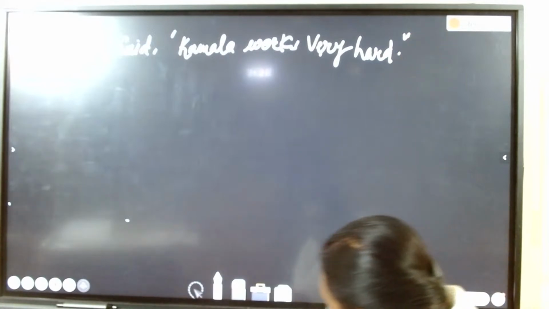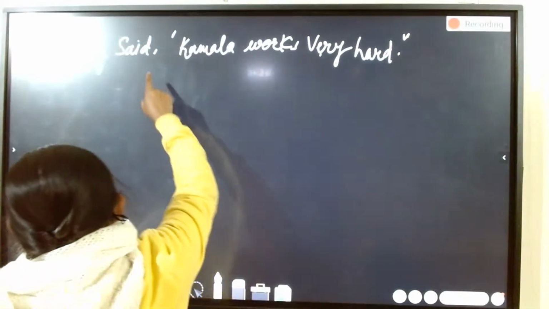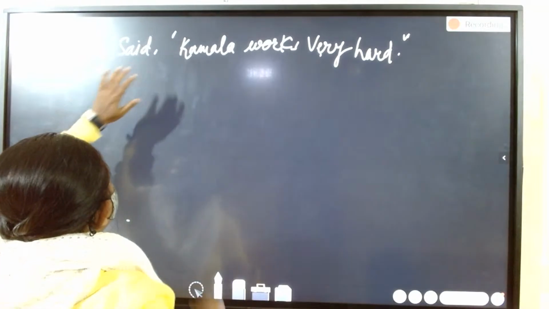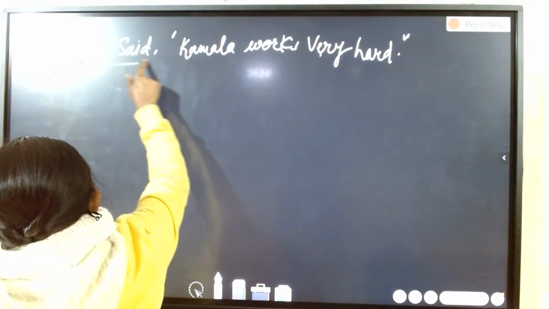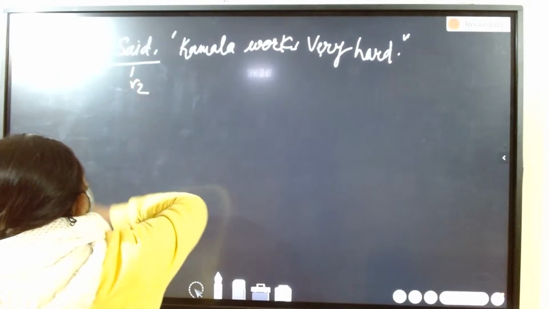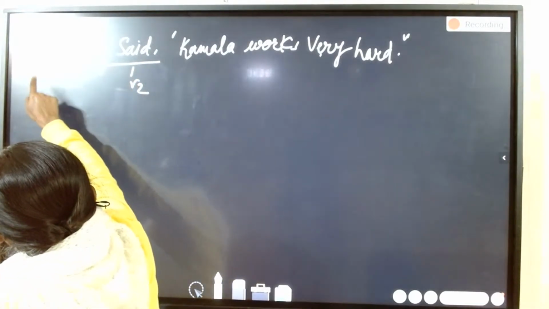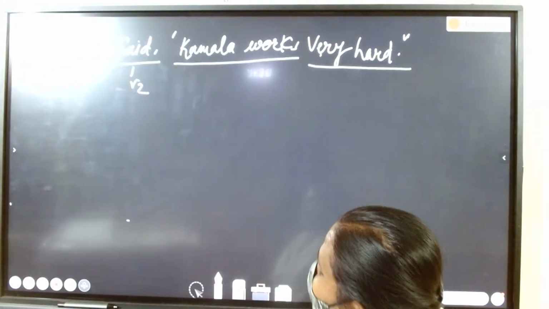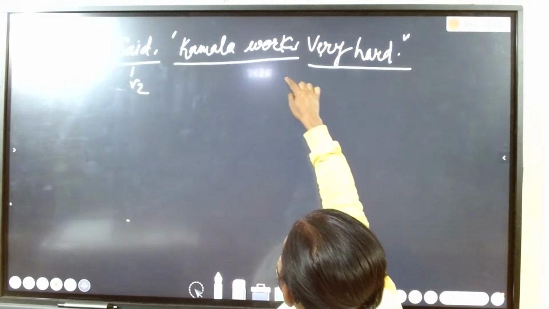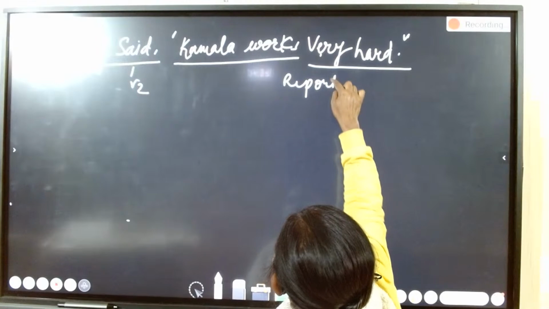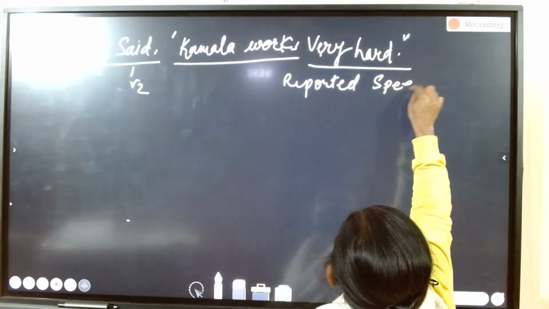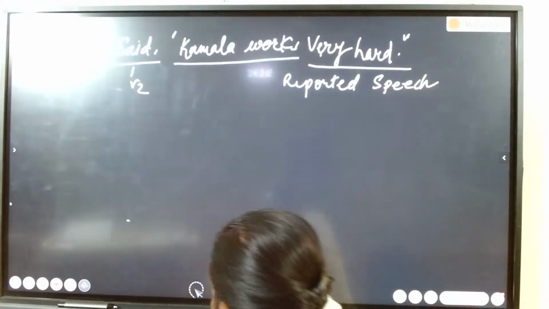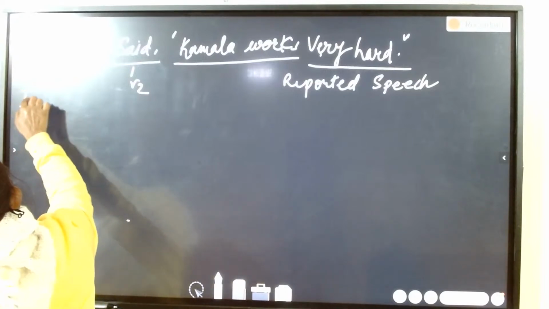See children, the first part of the sentence is the reporting verb, given in second form of the verb. And here, Kamla works very hard, the second part of the sentence, is known as reported speech. So if we are changing reported speech from direct to indirect, what do we put there, children?